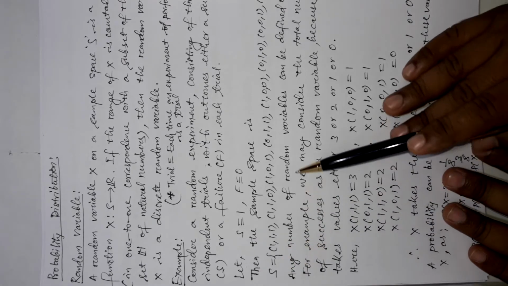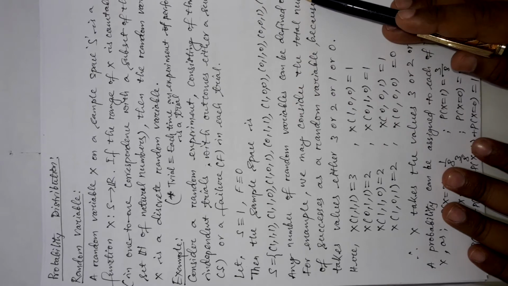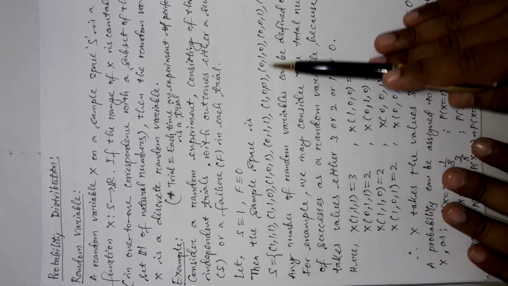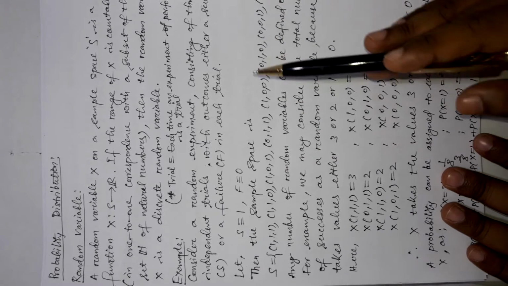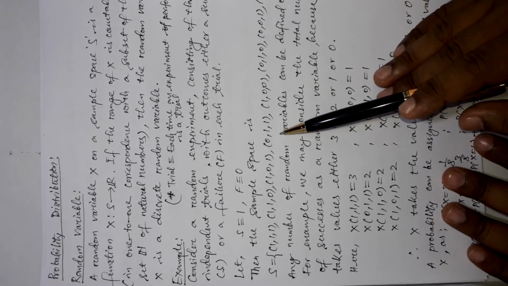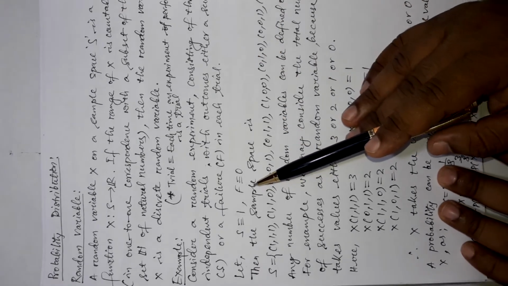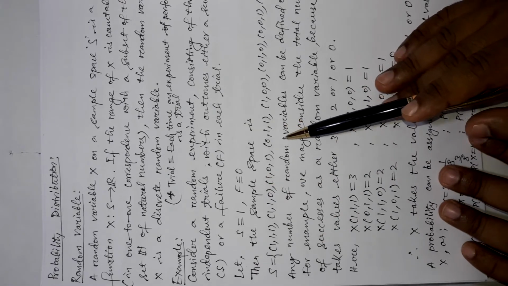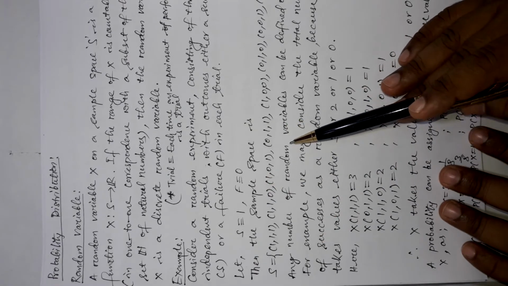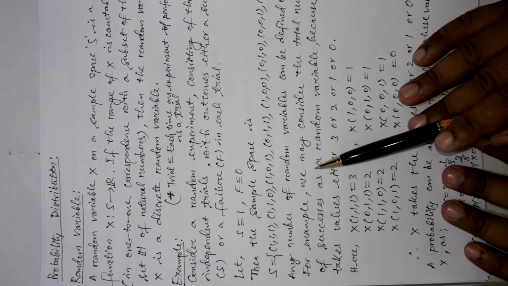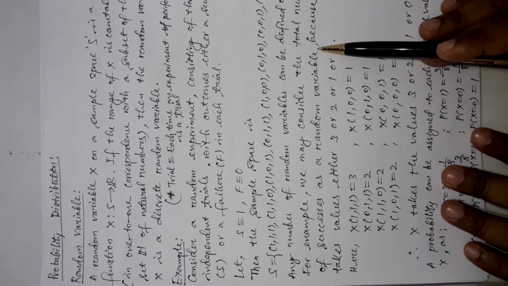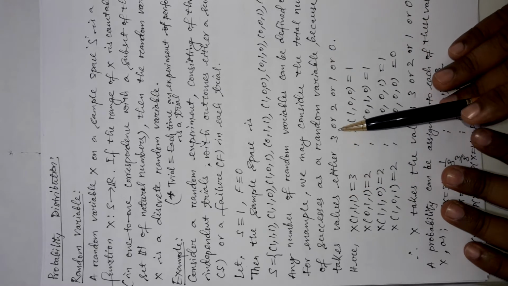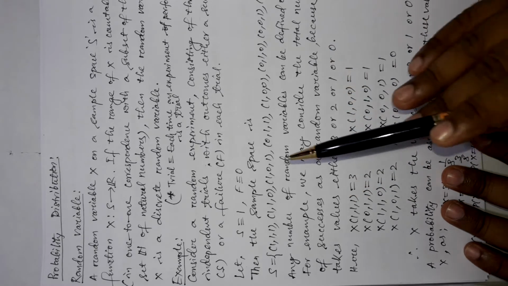Now any number of random variables can be defined on S. On this total sample space S, we can make any number of random variables. It depends on us in which way we define it, on the definitions we set for it. For example, we may consider the total number of successes as a random variable because it takes the values either 3, 2, 1 or 0.